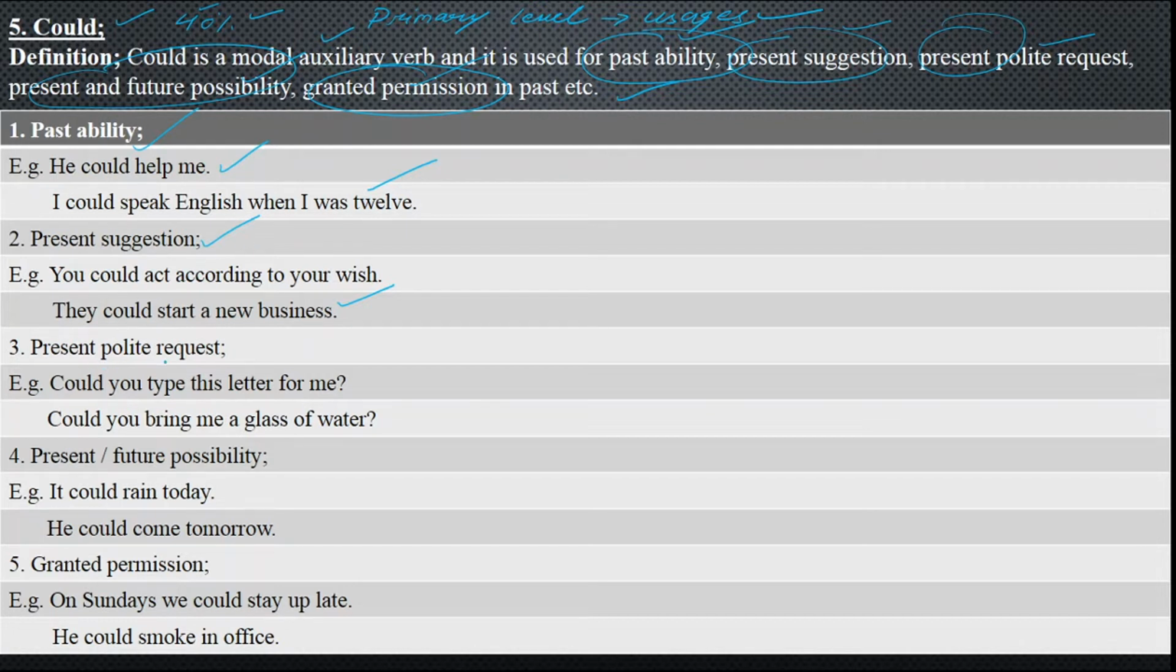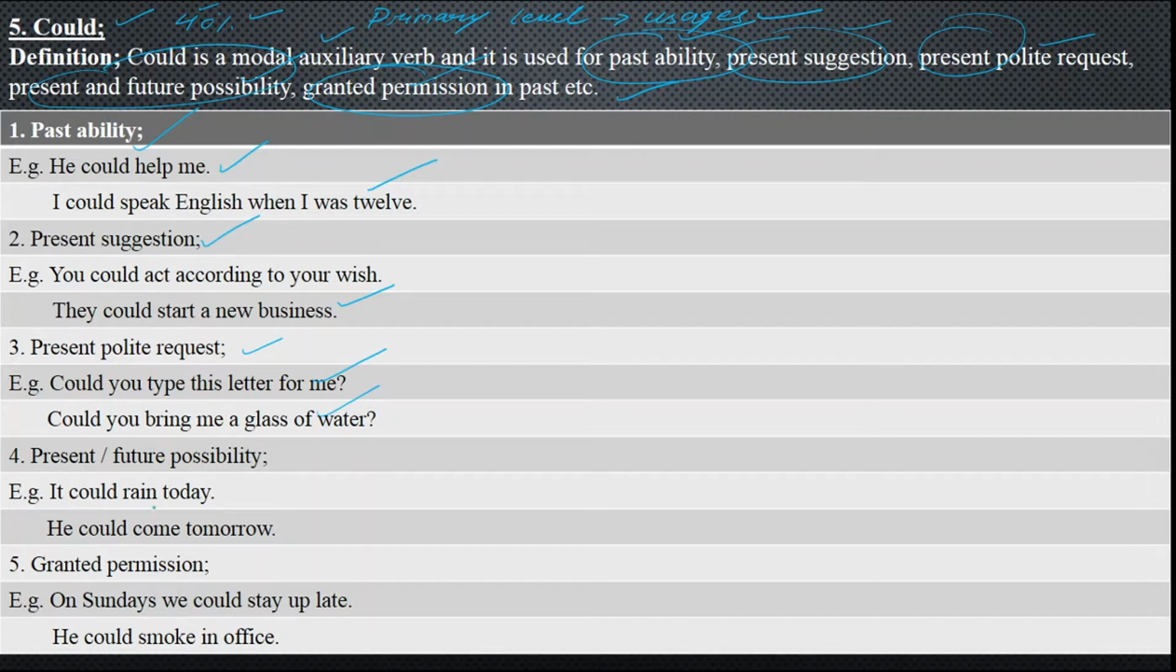Next we have got present polite request. When you request someone for something, like, could you type me this letter, could you type this letter for me, and next, could you bring me a glass of water. Sometimes your elder brother or sister is standing near the water, but you think that you should not say it directly, but even then you try, you just say, could you bring me a glass of water please. So it is a polite and respectful way to ask someone.